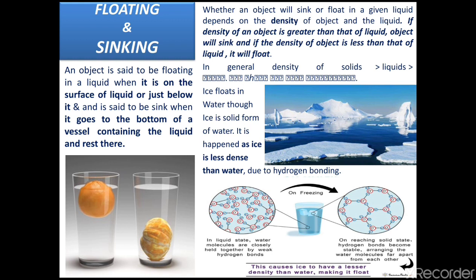But on melting, the opposite of freezing, in the liquid state water molecules are closely held together by weak hydrogen bonds. This is called hydrogen bonding, and this is the picture of hydrogen bonding. So from this picture, the exception case must be clear: ice has lesser density than water, therefore ice floats on water.